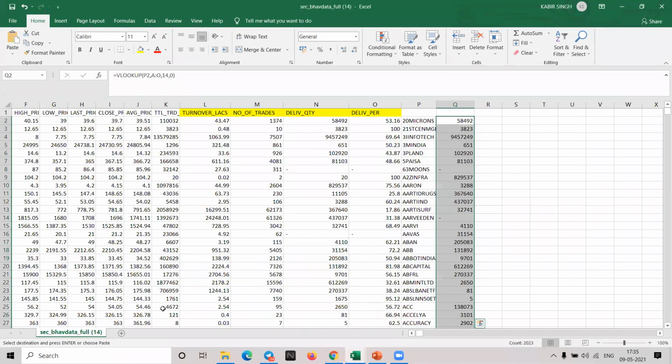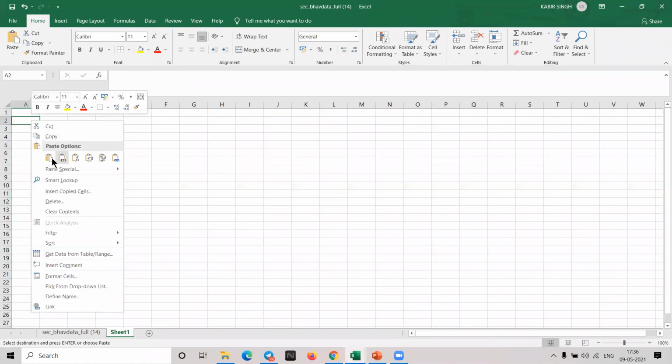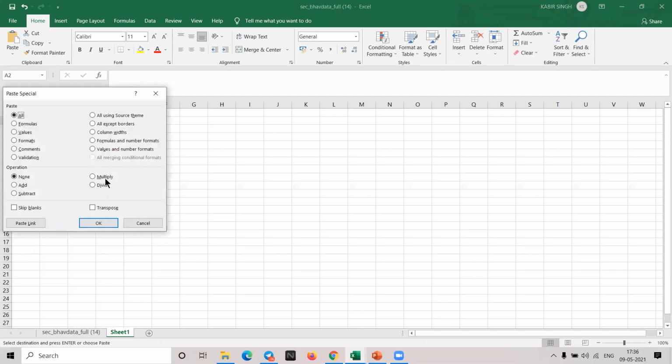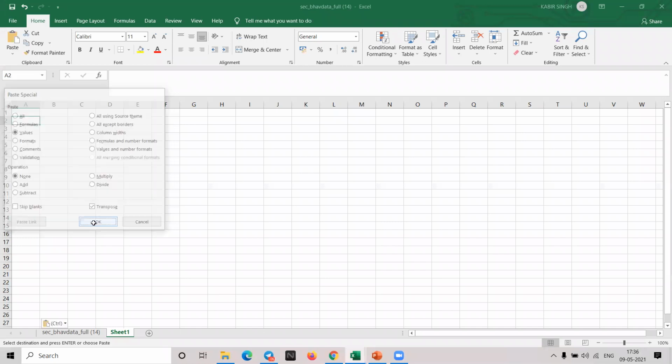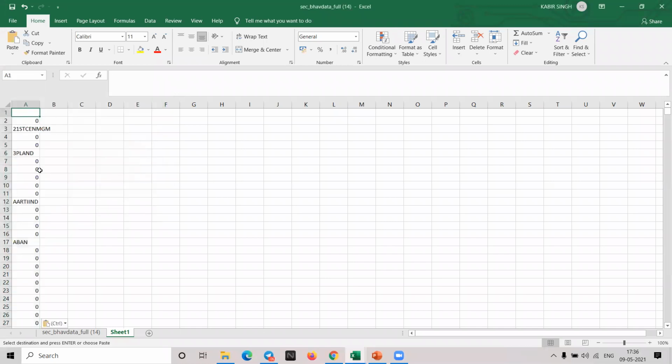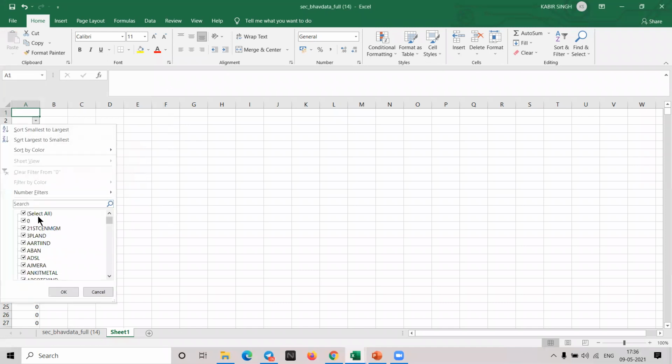Got it. Now what you have to do, simple repetition is what you have to do. Transpose. Here just transpose it. Transpose it in a different file. Why that is important, I'll tell you. So transpose values. So here again put filter. I don't want the zeros. I just want the stocks. Remove zeros.